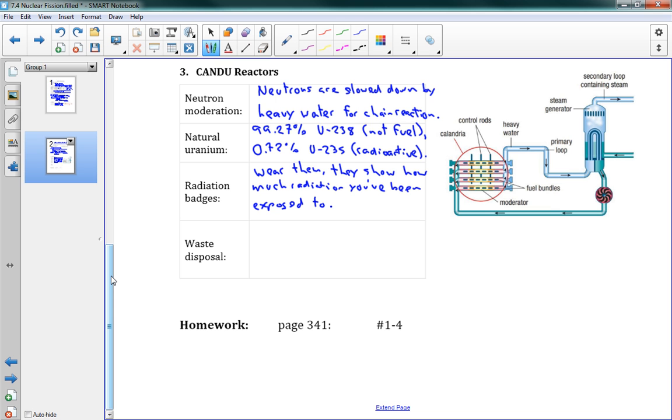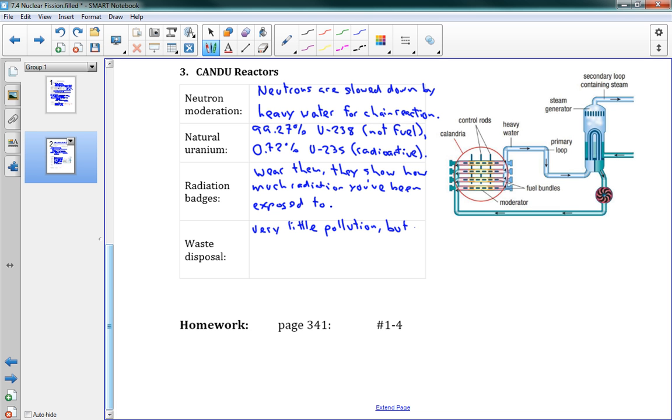And the last thing is about waste disposal here. Well, nuclear reactors have very little pollution compared to coal and that sort of thing.